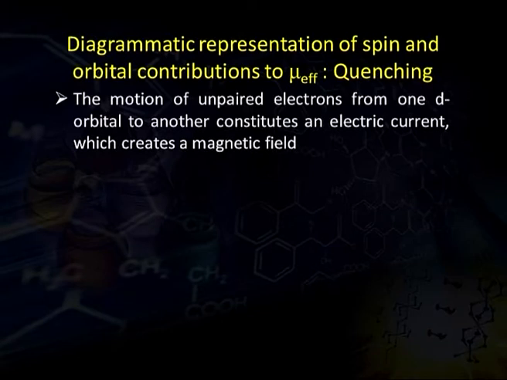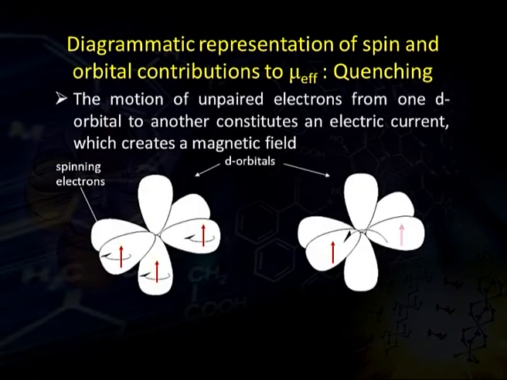So, how do spin and orbital magnetic moments contribute towards the effective value of the magnetic moment? The motion of unpaired electrons from one d orbital to another constitutes an electric current, which creates a magnetic field, as we all know. This can be understood with this diagrammatic representation. Here these are the d orbitals and electrons are spinning within them.